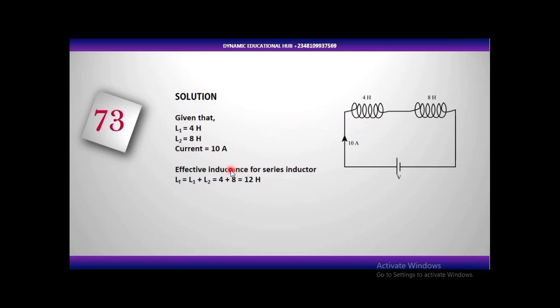Now let's look at the effective inductance. Inductors in series are the same as when you arrange your resistors in series. Capacitors are different. For inductors in series, you add their inductance. So we have L1 plus L2. The effective inductance, I'm supposed to draw a single diagram. That means 4 plus 8, that will give us 12. So we have 12 Henry. That is the effective, the total inductance.